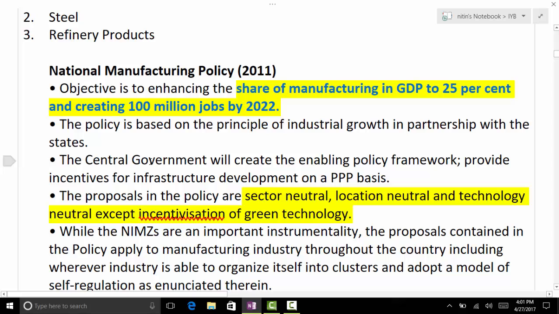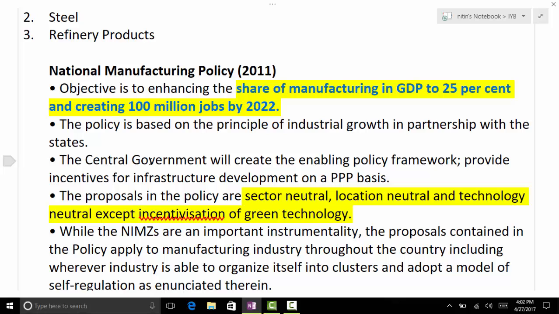Then we have national manufacturing policy. Come directly to national manufacturing policy. Now this is important for mains, because if any question comes for, suppose example, manufacturing sector, industrial sector, even in general, right? So it's a benchmark policy for our country. You can use it. It won't be asked directly. It may be asked, but even if it is not asked, definitely you are going to use this policy somewhere in answer writing. It is very essential part of your paper 3.